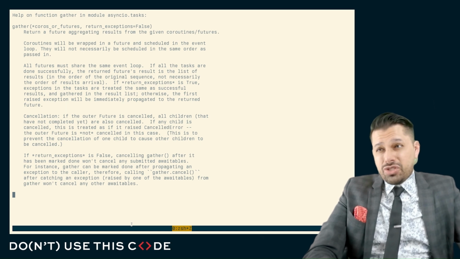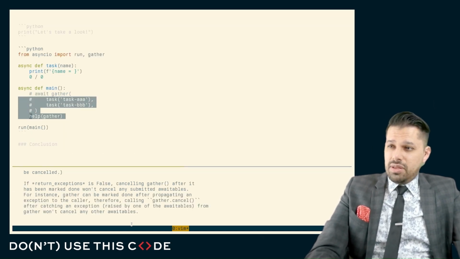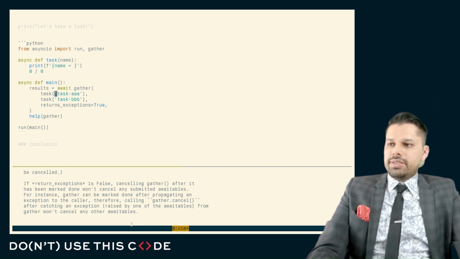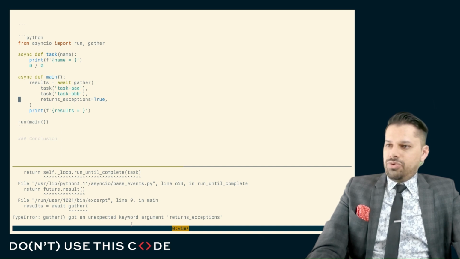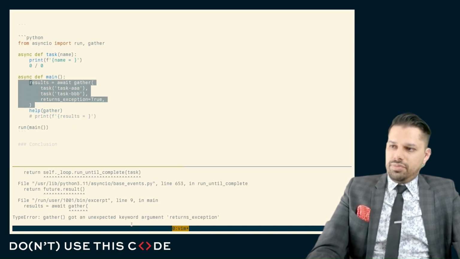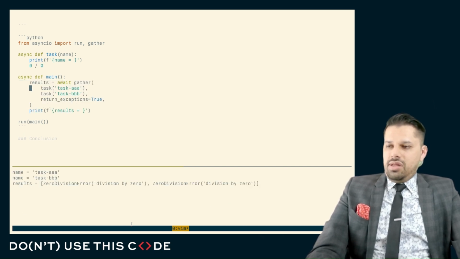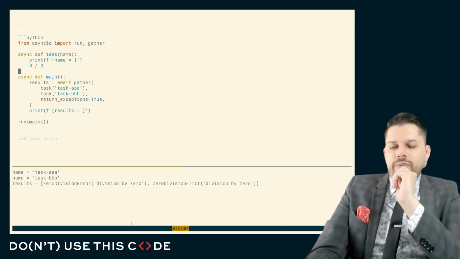There's an extra keyword argument, return exceptions, that by default is false, but if we set return exceptions, we'll get the actual exceptions. It runs all of them and it returns the exceptions.